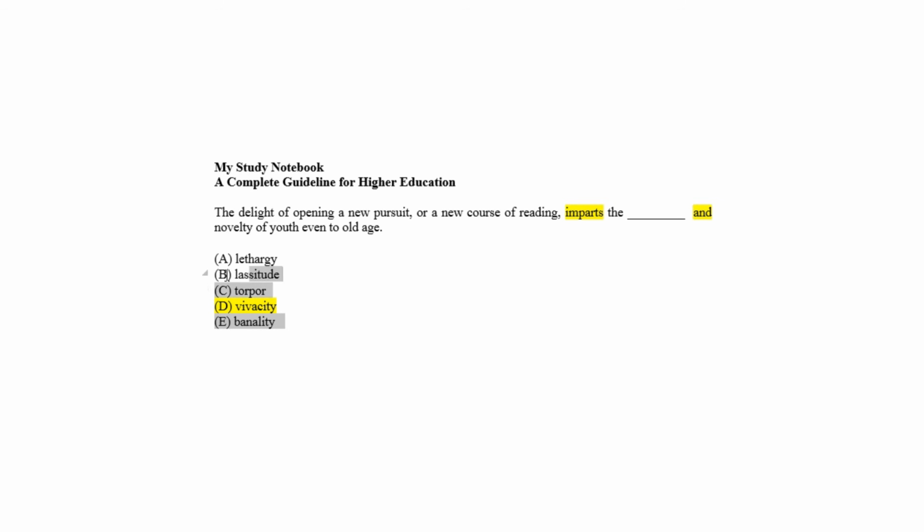Choice E, choice B, choice C, and choice A are to be eliminated. On the contrary, vivacity, as choice D, means liveliness, freshness, or the quality of being lively and animated, which fills the blank with respect to the line and ambience of the opening of a new pursuit. So the correct answer is choice D.